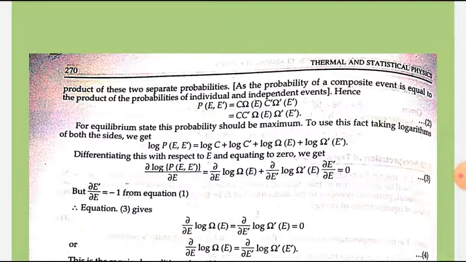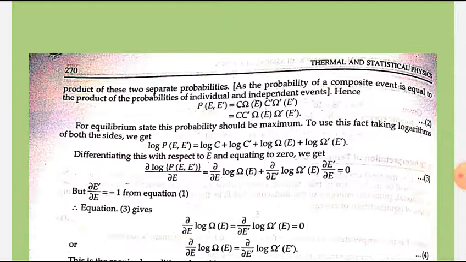Hence, probability P(E, E dash) is equal to C omega(E) C dash omega dash(E dash). So we can write it as C double dash omega(E) omega dash(E dash). For equilibrium states, this probability should be maximum.